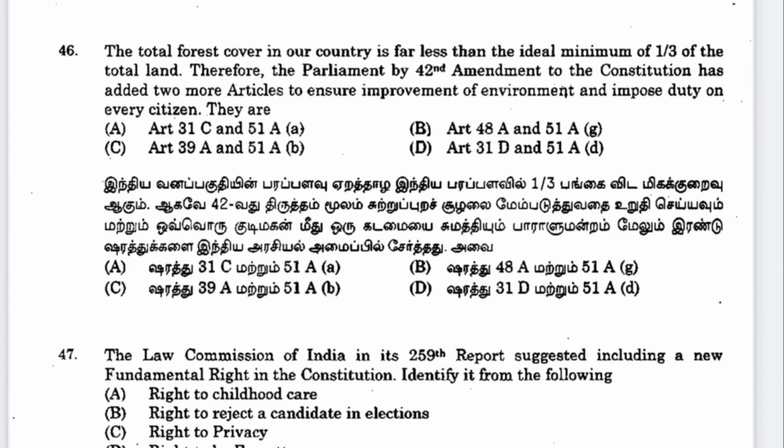Next is 46. The total forest cover in our country is far less than the ideal minimum of 1/3 of the total land. Therefore, Parliament by the 42nd Amendment of the Constitution has added 2 more articles to ensure improvement of the environment and impose duty on every citizen. These are 48A and 51A. This is DPSP and this is fundamental duty. B is the answer.